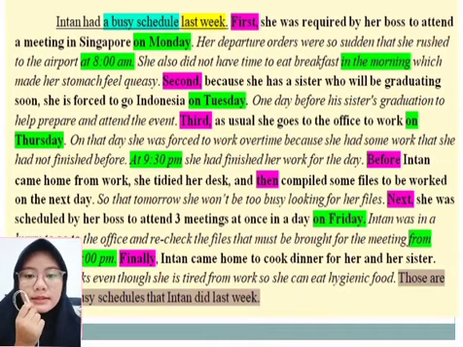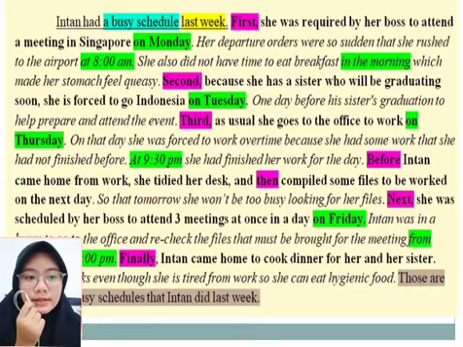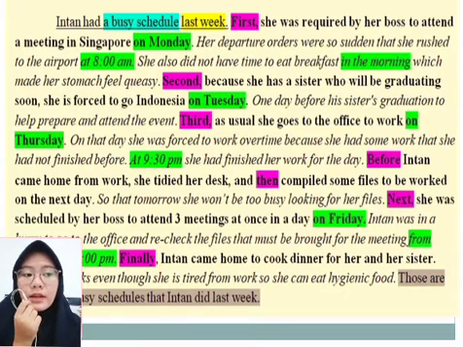And the last, the sixth major is: finally, Intan came home to cook dinner for her and her sister. So the minor is: she still cooks even though she is tired from work, so she eats hygienic food. So the relationship between the major and minor of my supporting sentences is that the minor explains more clearly the reason the major sentence happened. So Intan still wants to eat hygienic food even though she is tired from work.